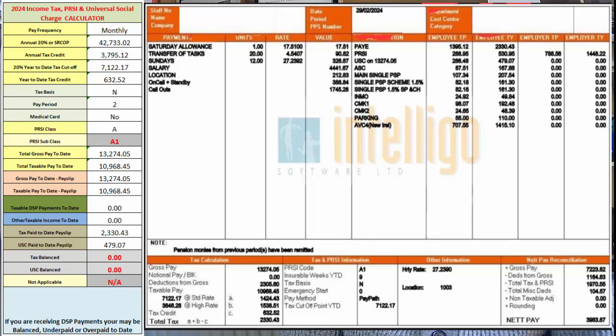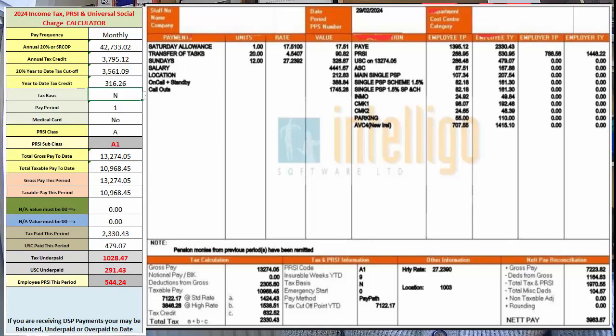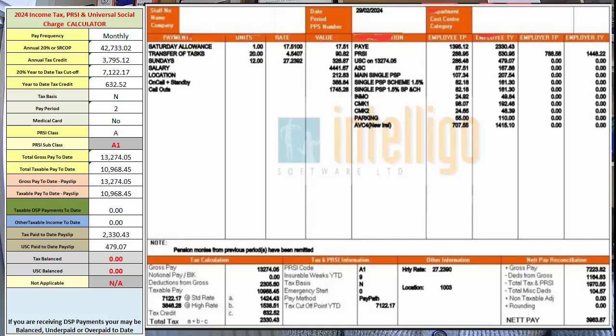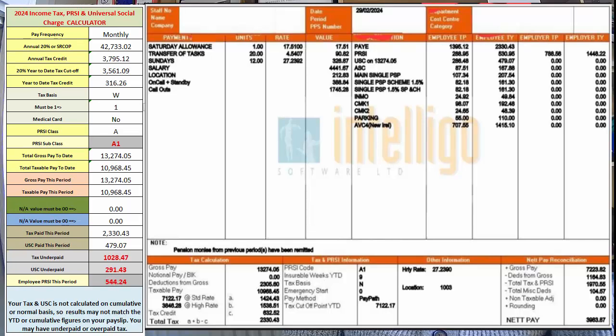You will notice the changes in the description of the cells when you toggle between period 1 for this period and period 2 for the cumulative, and indeed when you choose week 1. The week 1 basis on a tax credit cert can be there for many reasons, but the most frequent is when a PAYE taxpayer receives a temporary DSP payment like maternity benefit or illness benefit. This brings us nicely on to the most common reason for differences between the cumulative year-to-date calculator and the results on your payslip, which can result in an overpayment or an underpayment of income tax.